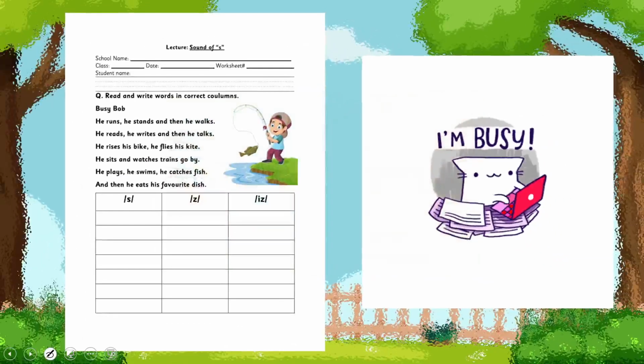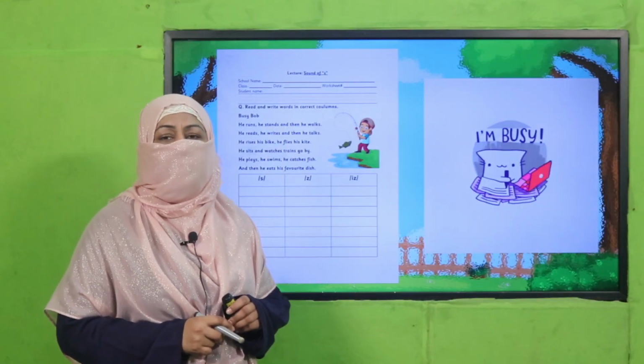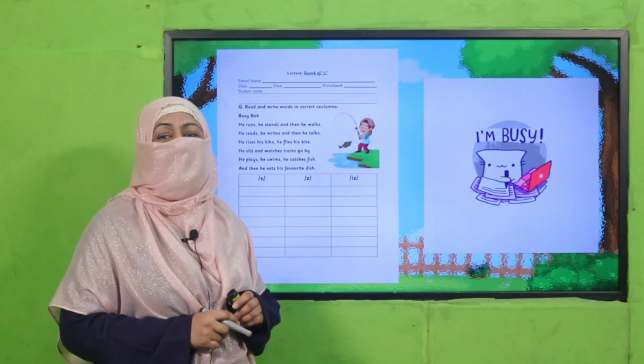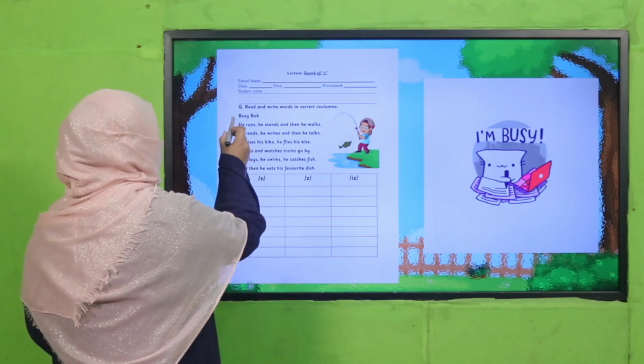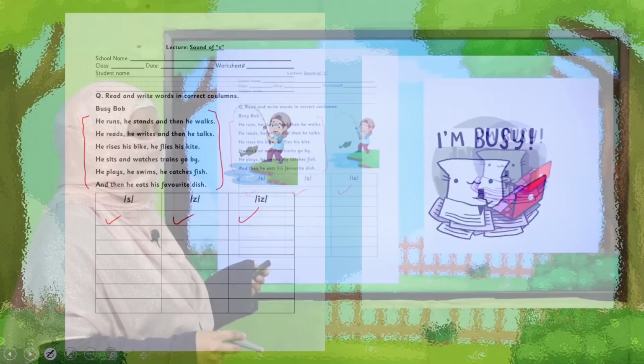And here is a worksheet, my dear fellow teachers. This worksheet, lesson plan, PowerPoint presentation links are given. You may click it, download it, and kindly provide a printed worksheet to students for practice. And once again, students, here we have given you a paragraph which has many sounds of s, z and iz. You have to find the word and write it in the relevant column for its sound.